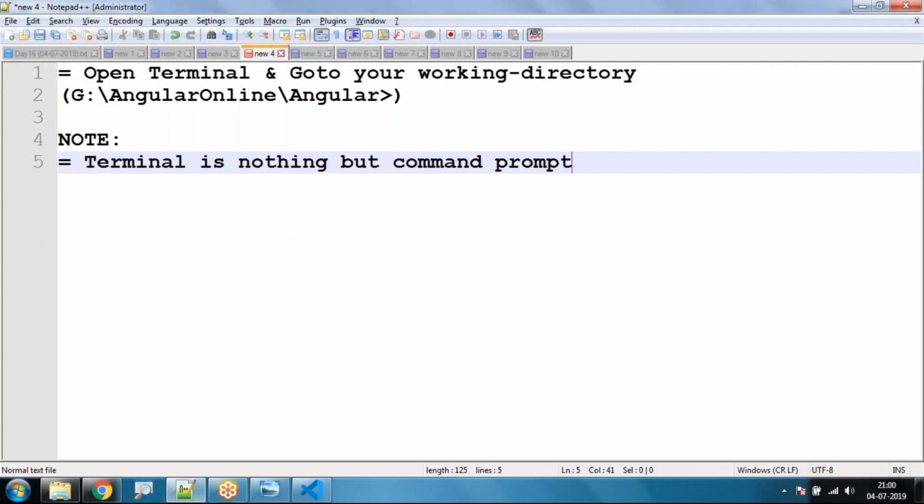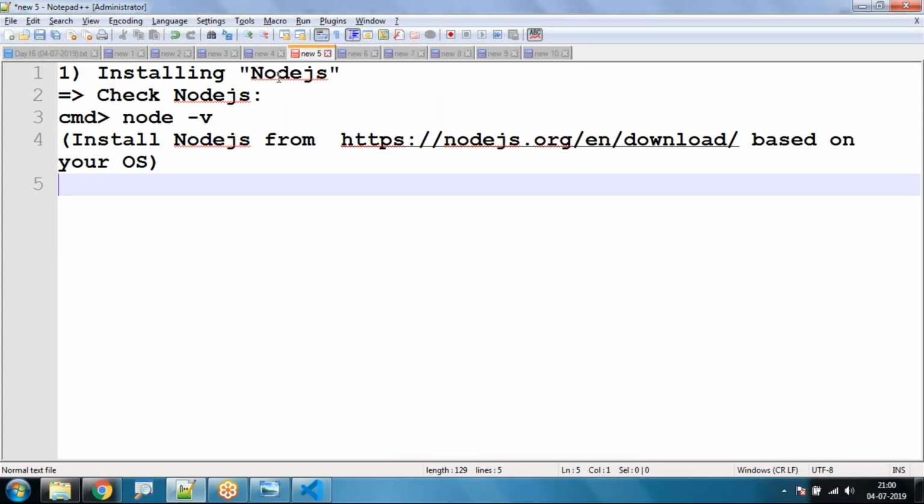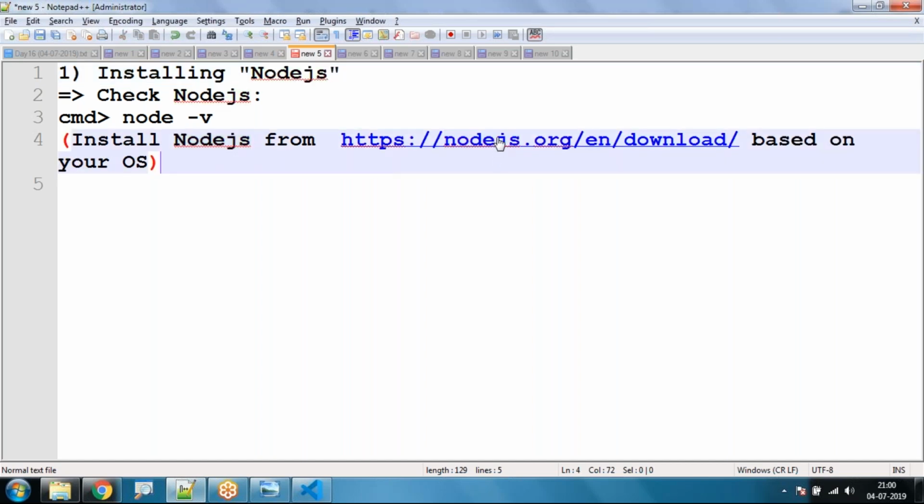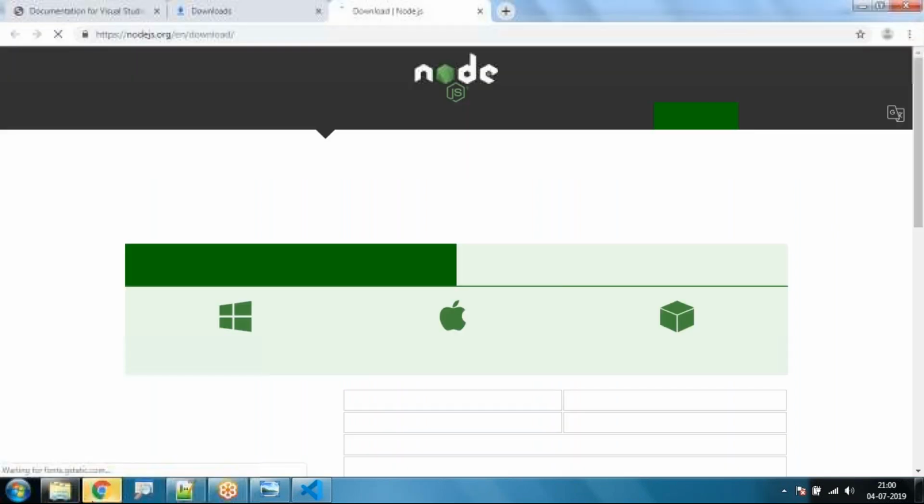Next step, after going to the command prompt, we have to install Node.js. For installing Node.js, we have to go to this website, https nodejs.org. I'm going to access this website from the browser.